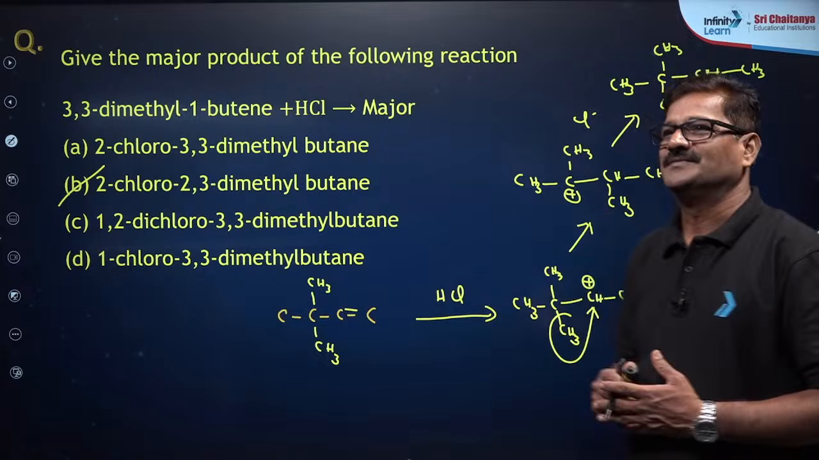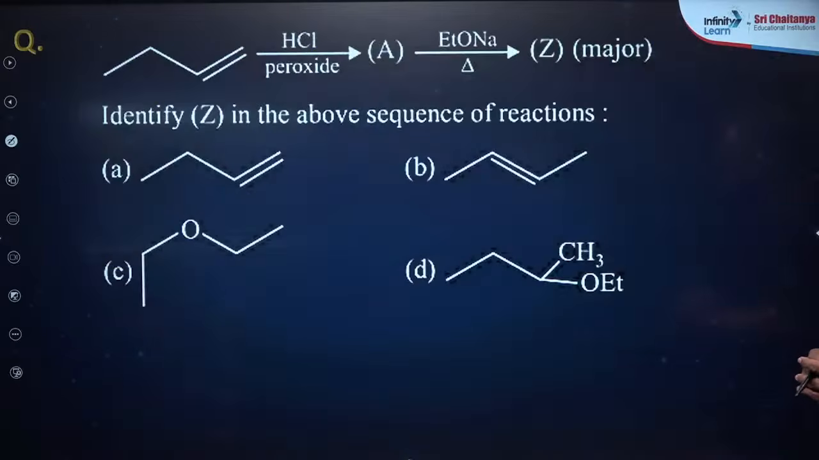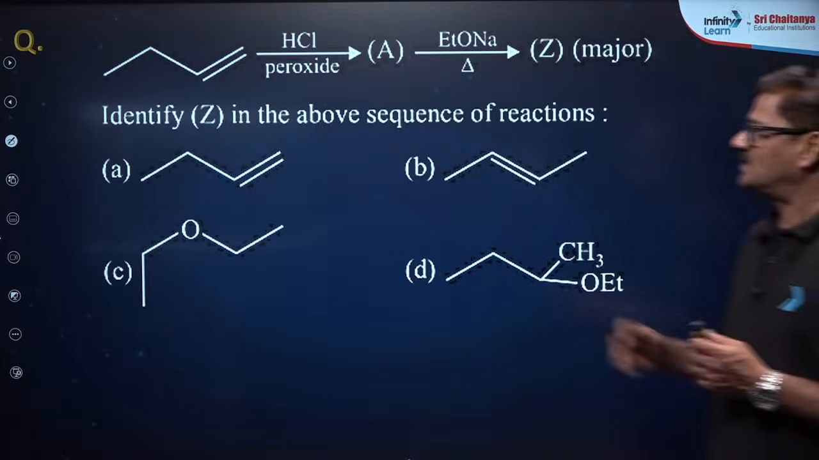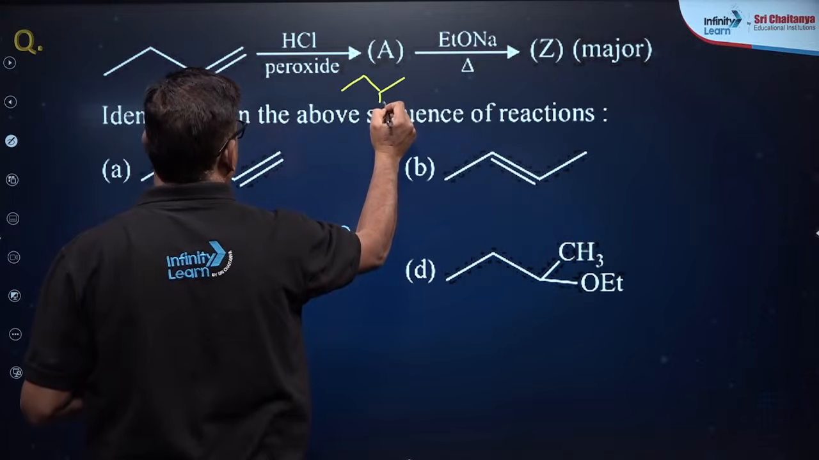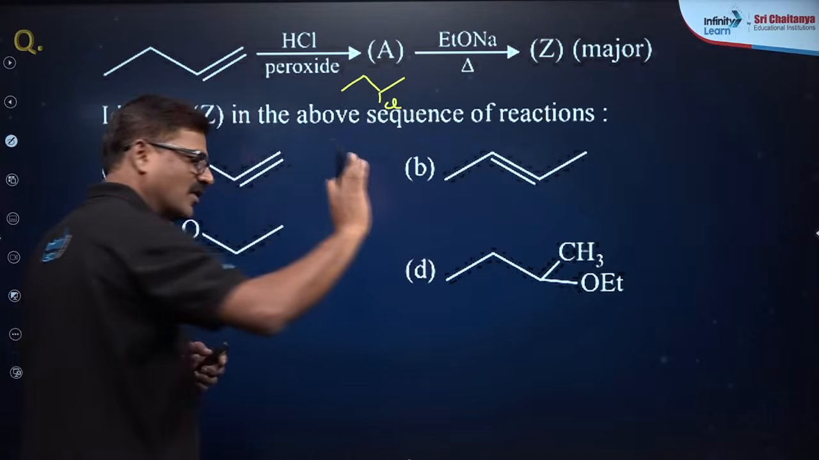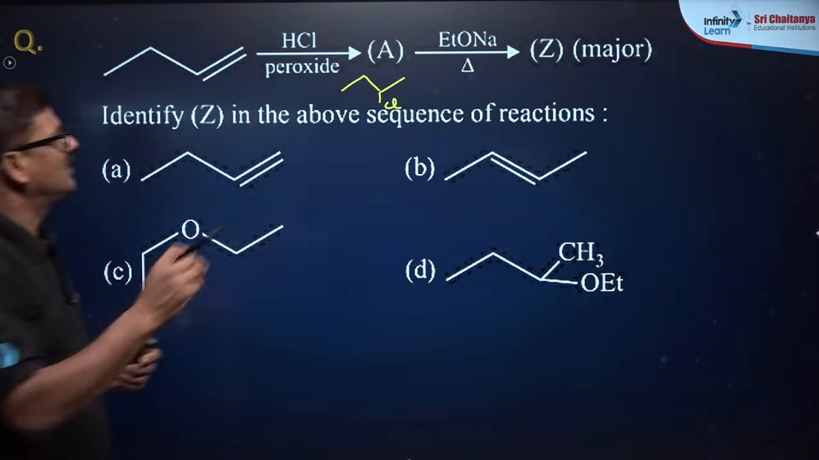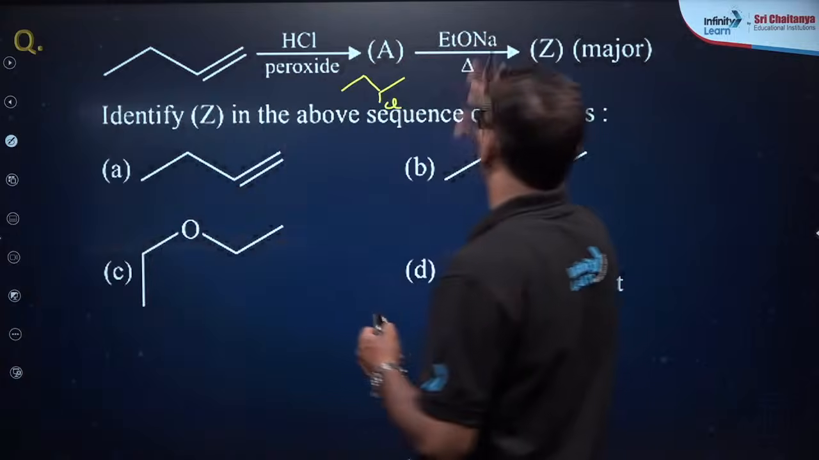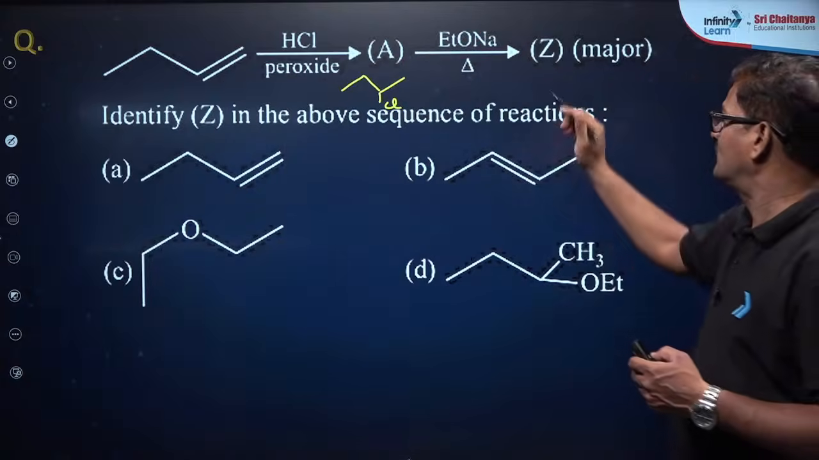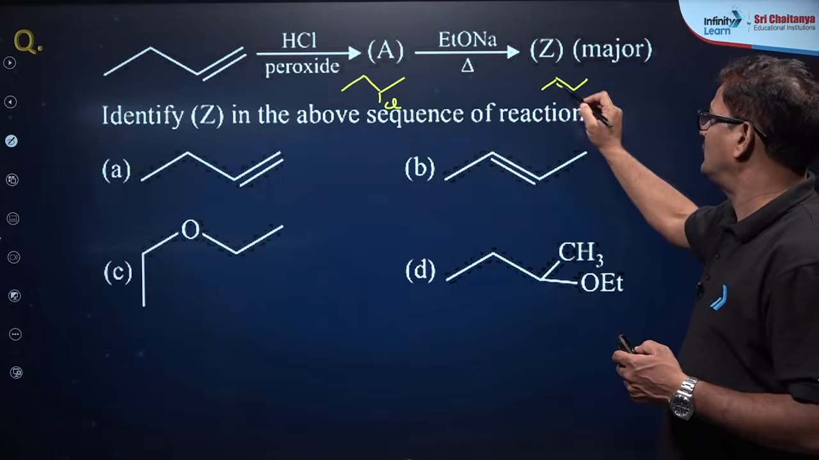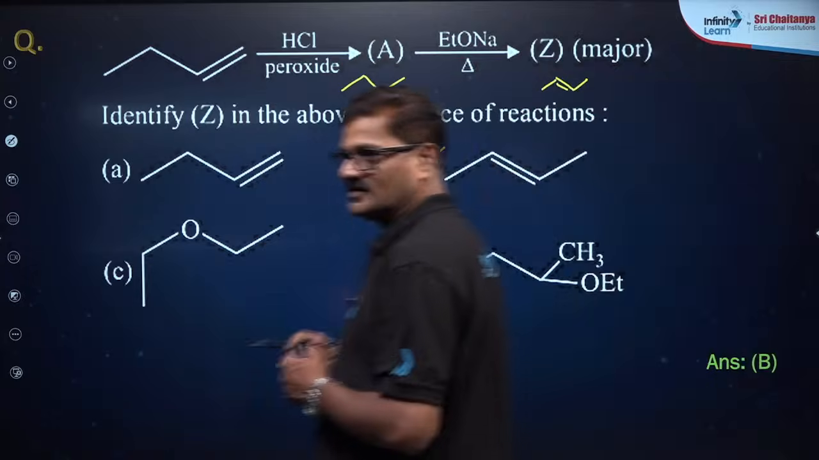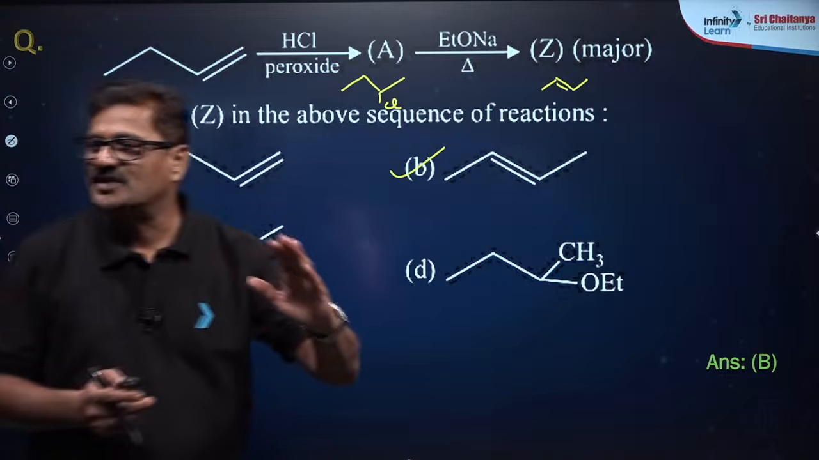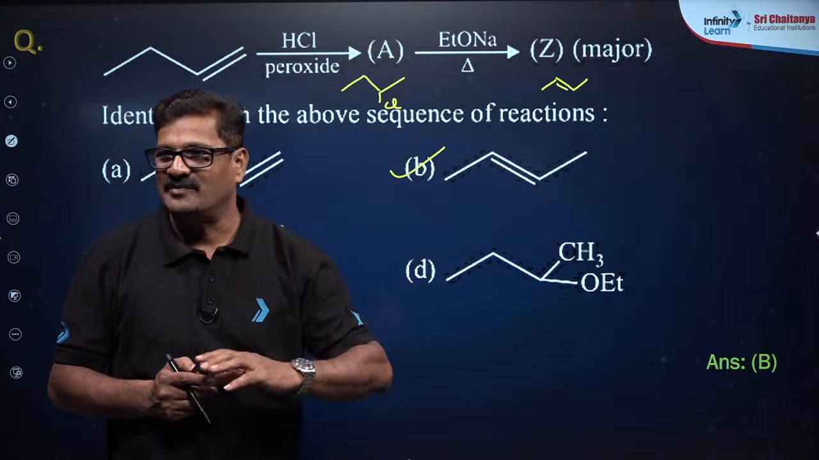Okay, fine, bacho, let us solve one more question. Now identify the Z in the above sequence of reaction. Whenever HCl is in the presence of peroxide, you will not be having a peroxide effect. You will be having Markovnikov rule only. When it is treated with the ethoxide, it's a base. It follows the Saytzeff product. I want to give the answer as B. Are you getting or not? So it is going to be an addition reaction followed by an elimination reaction.